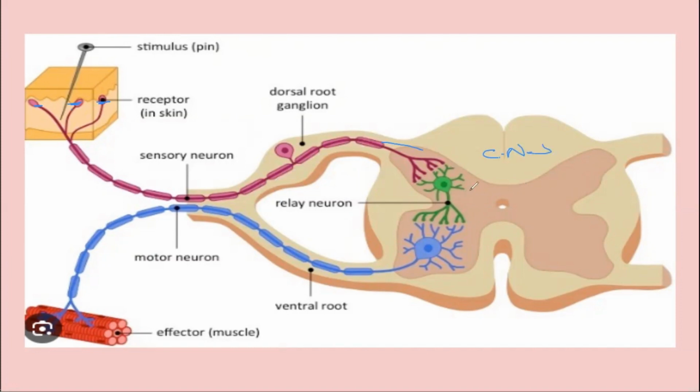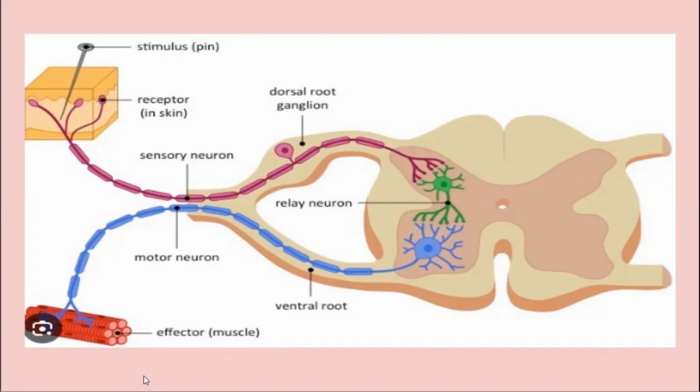The data will be processed and the response is coming. This is the relay neuron. So it will pick the response and drop it to the motor neuron. And then the motor neurons are bringing the response, it is moving just like a train moves over a track, over the motor neurons, and finally comes to your effectors, which are your hand muscles, and with a jerk, you will withdraw your hand. So this is another example of the reflex arc.